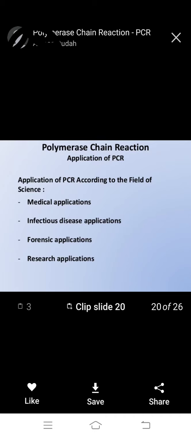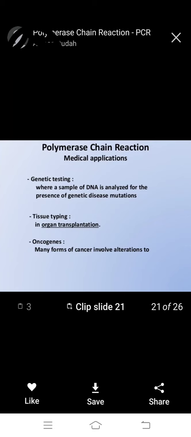In some cases, forensic reports, autopsy and biopsy reports apply the PCR technique. Forensic applications and research applications also use PCR.